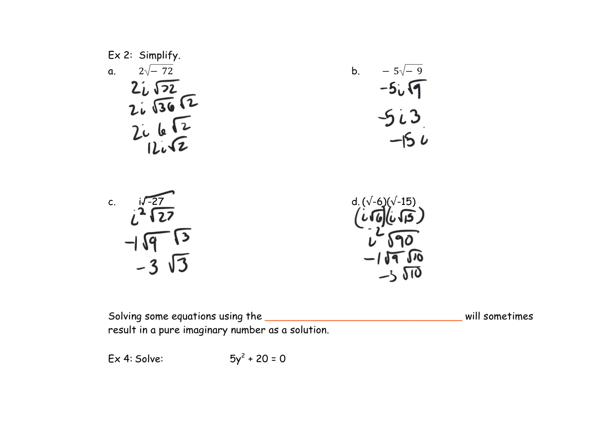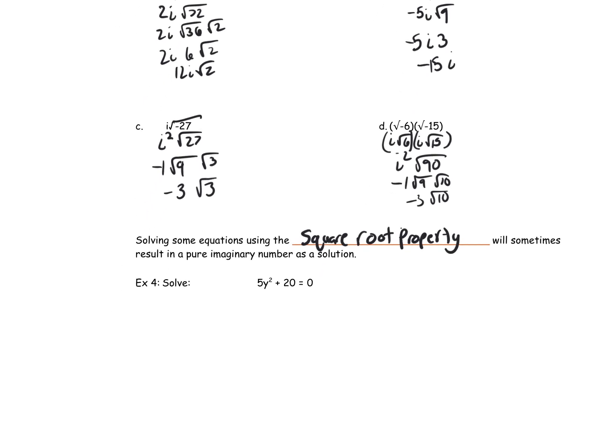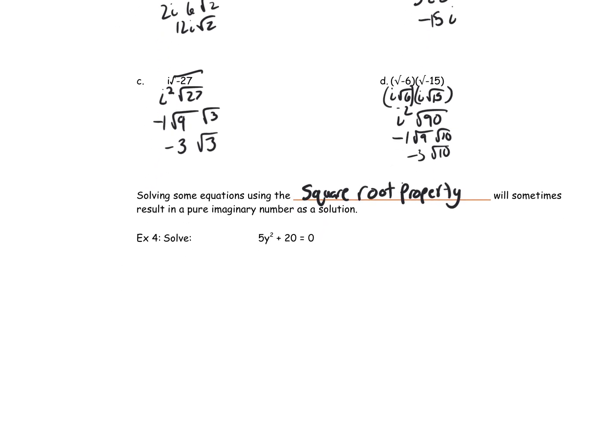Now, solving some equations using the square root property will sometimes result in pure imaginary numbers as a solution. Okay, so I only use the square root property to solve whenever I don't have a y term, right? There's no y to the first power here. So this is where I use the square root property.